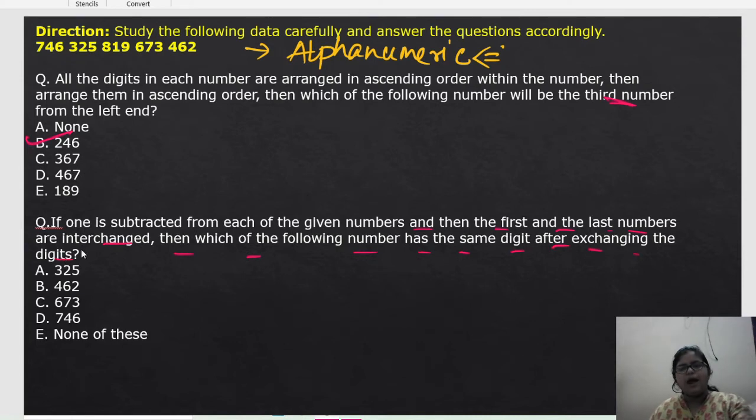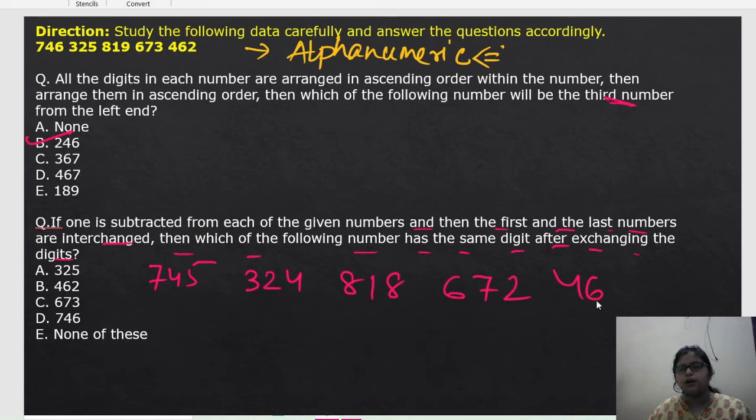So, at first we will solve it in the normal basic way. Then we can solve it in a tricky way, how we can solve this type of question easily. So at first we'll start with the basic method. In the basic method, if we subtract 1 from each of the numbers, then what will we have? In the first one it will be 745, then 324, 818, 672, 461.